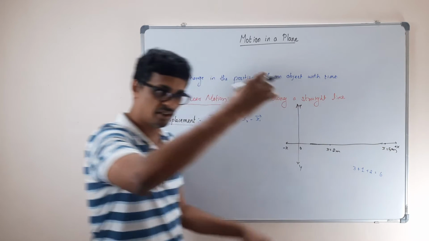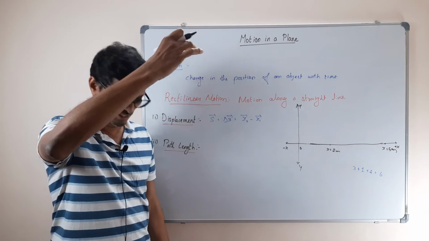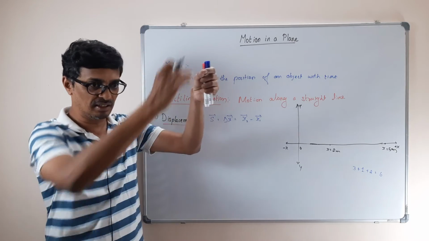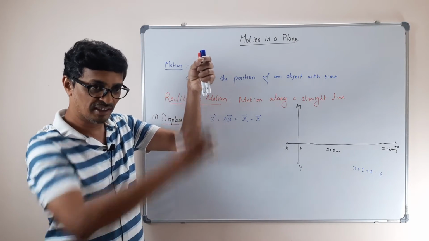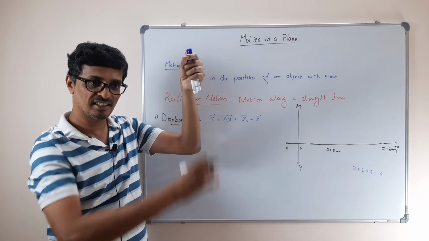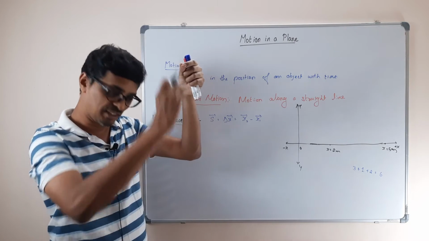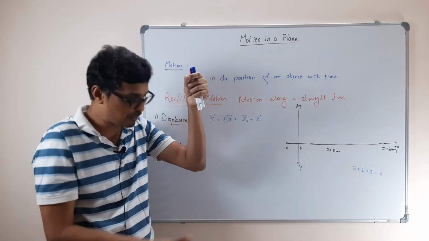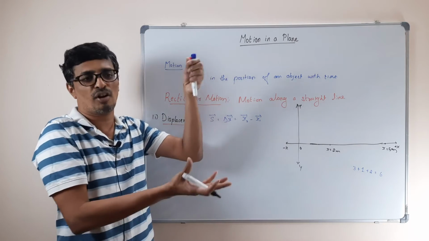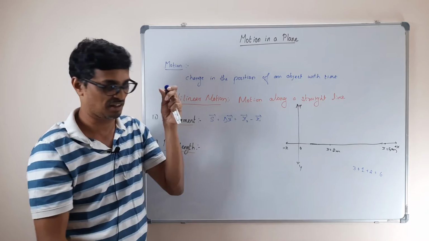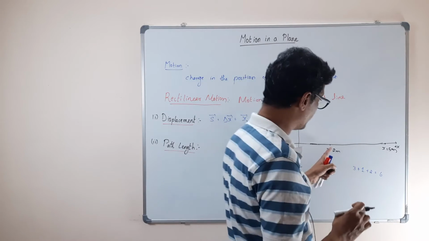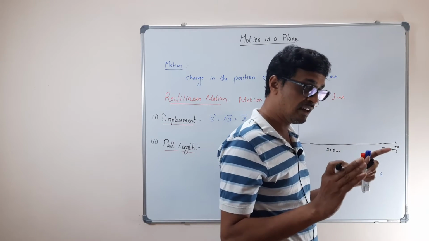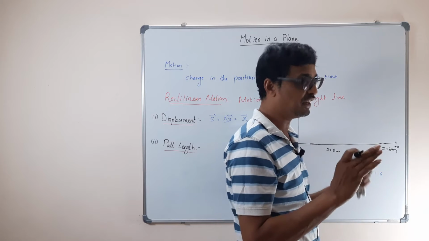As I told you, I dropped the ball. The distance is 2 meter, and when it goes to 5, the distance is 3. Your displacement as well as the path length are both the same. I am not catching the ball or stopping it, just a motion. So this is a case where displacement and path length are equal.